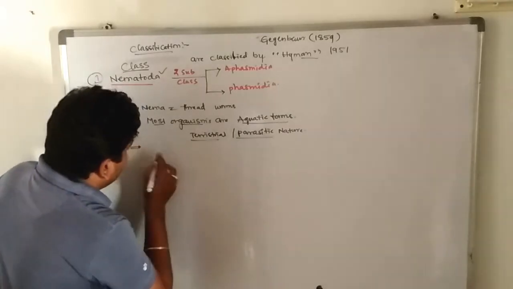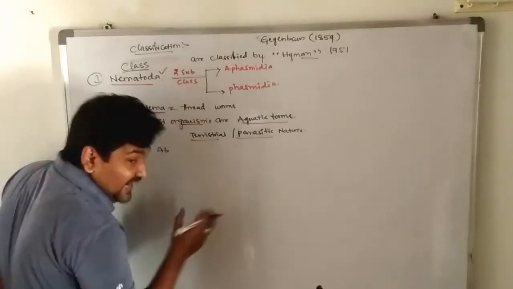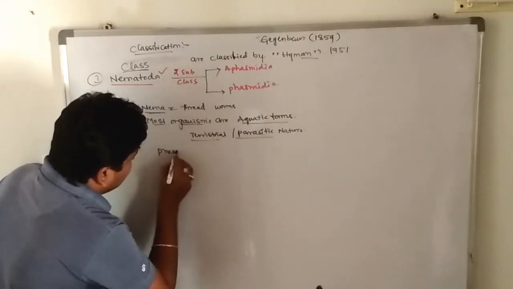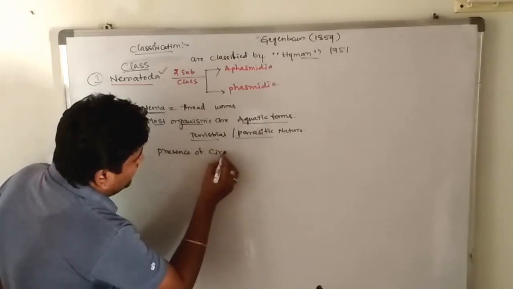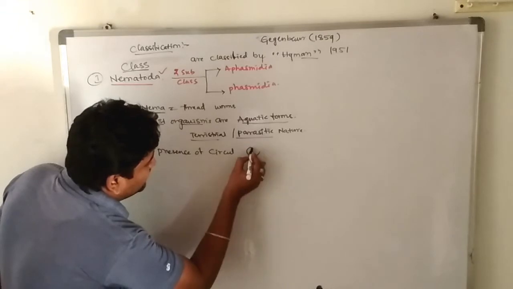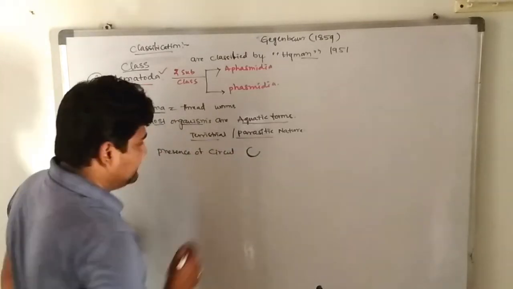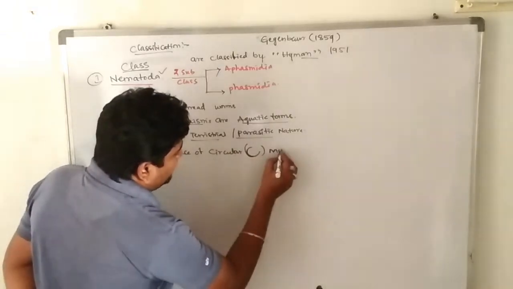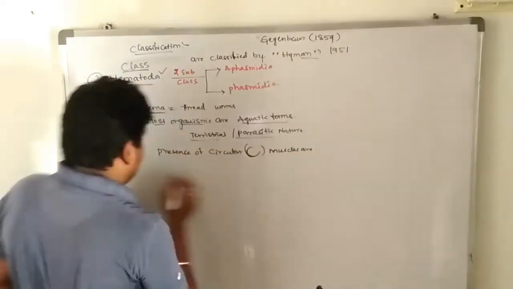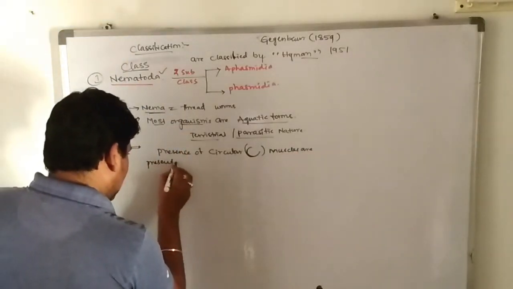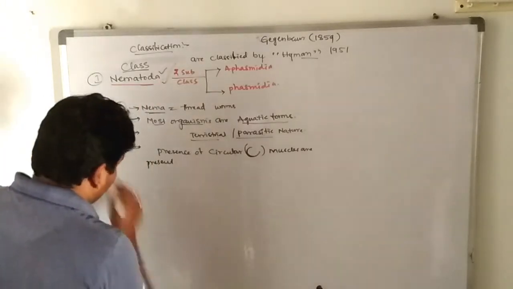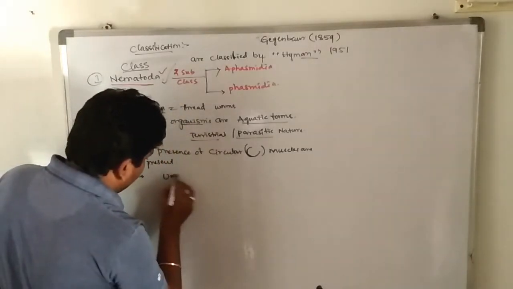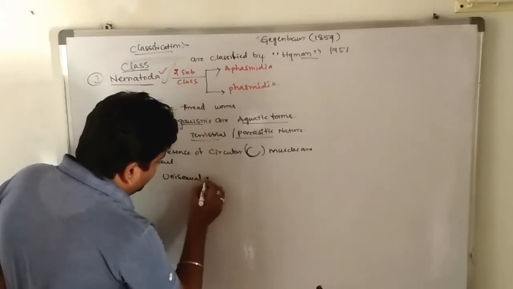The nematodes are absence of circular muscle. Note down. Sorry, presence of circular muscle. Circular means semicircular, not circular. Semicircular muscles are present. The characters of Nematoda are what we are discussing today. Clear? These are unisexual forms. Nematodes are unisexual organisms.